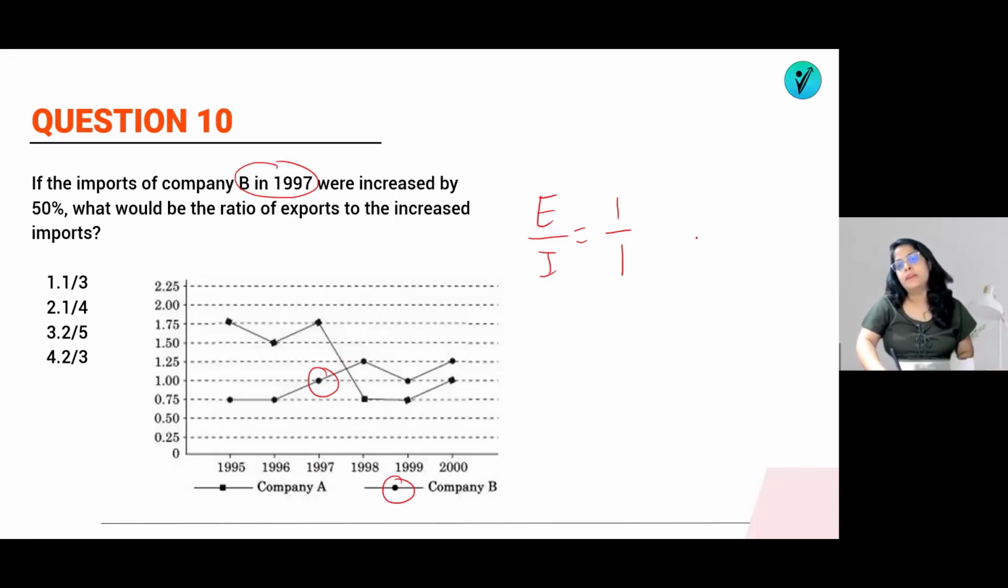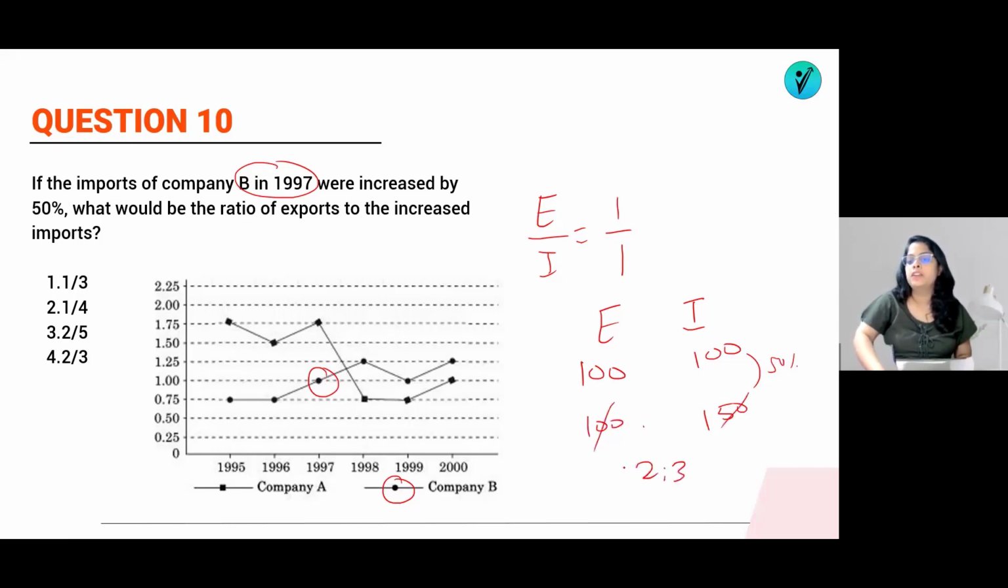So if it is increased by 50%, how much will it be? For the understanding purpose, we can write export will be 100, import will be 100. If import is increased by 50, it will be 150, while export stays 100. So this ratio will be 2:3. So your answer will be option number 4, that is 2:3.